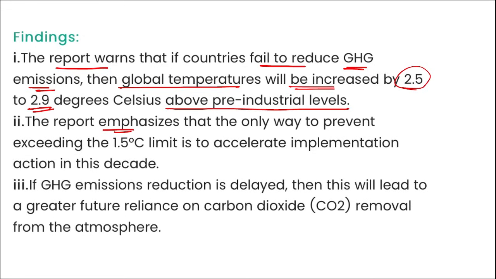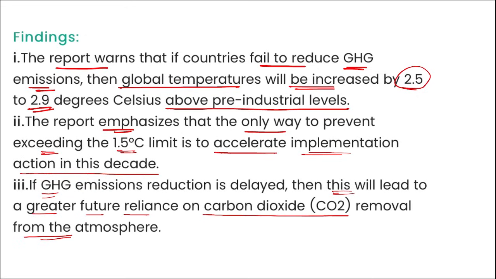The report also emphasized that the only way to prevent exceeding the 1.5 degrees Celsius limit is to accelerate implementation action in this decade. If greenhouse gas emissions reduction is delayed, this will lead to a greater future reliance on carbon dioxide removal from the atmosphere. Mark this.